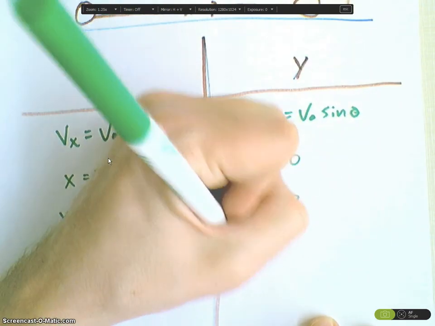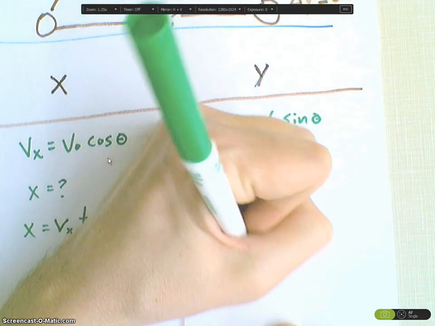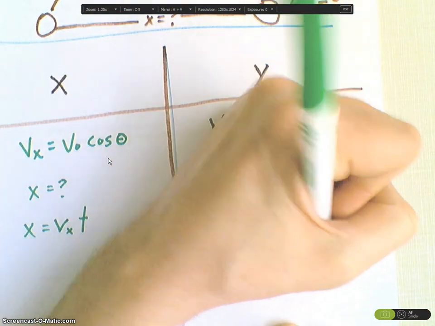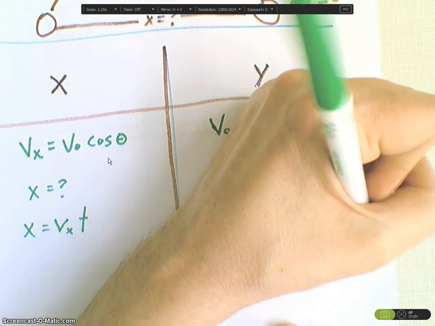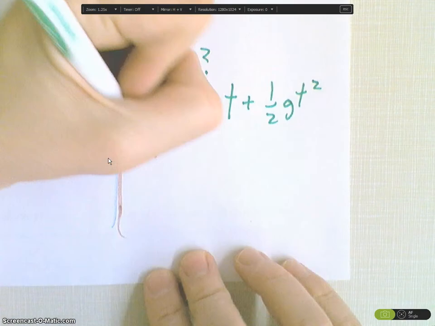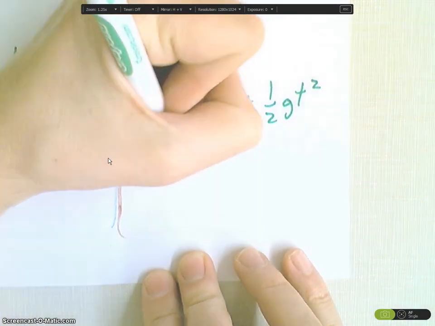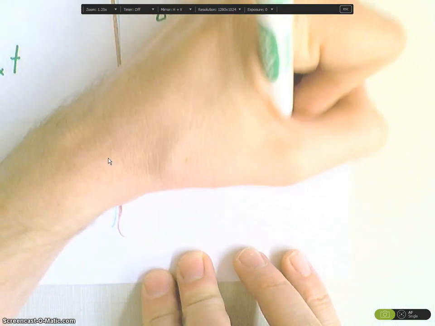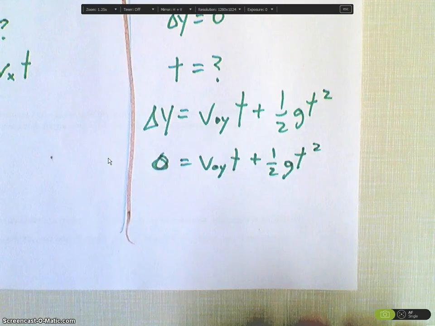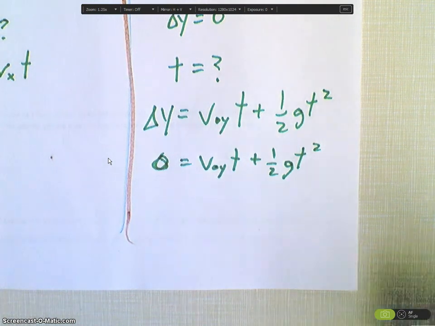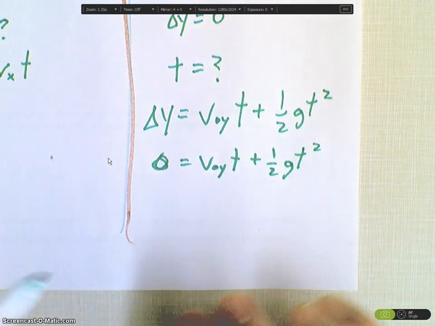I know that delta y is equal to V0y t plus 1/2 g t squared. And that delta y is going to go away. It's going to be 0. So this is 0 equal to V0y t plus 1/2 g t squared. Now remember, you can learn how to derive these equations and you can solve the A+ problems, or you can just memorize the end equation that I'm going to end up giving you.